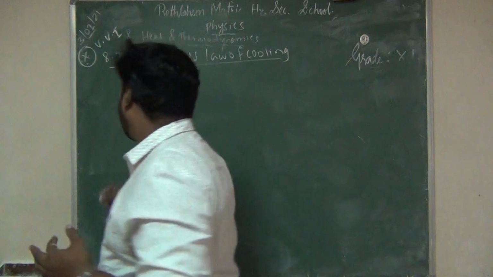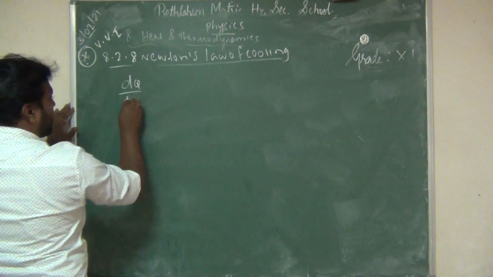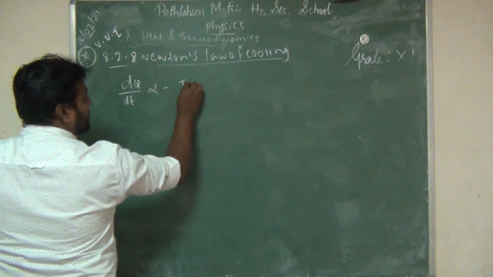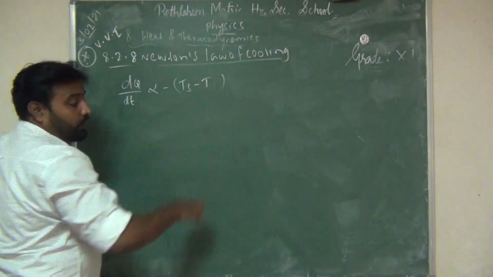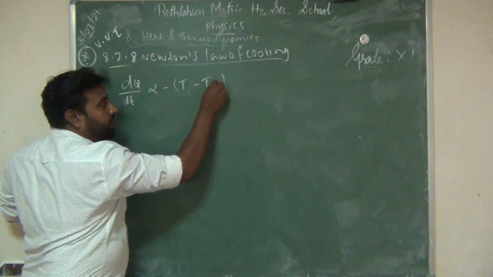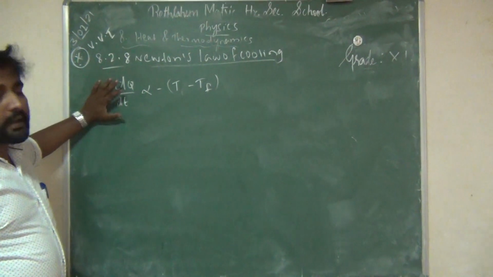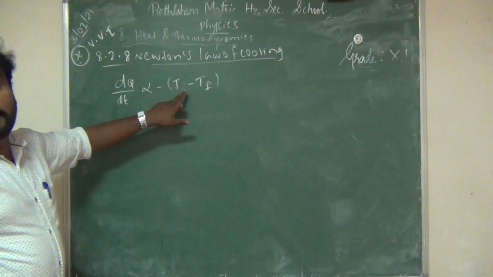So you can write the equation: dQ by dt is directly proportional to the body temperature minus the surrounding temperature, T minus Ts.